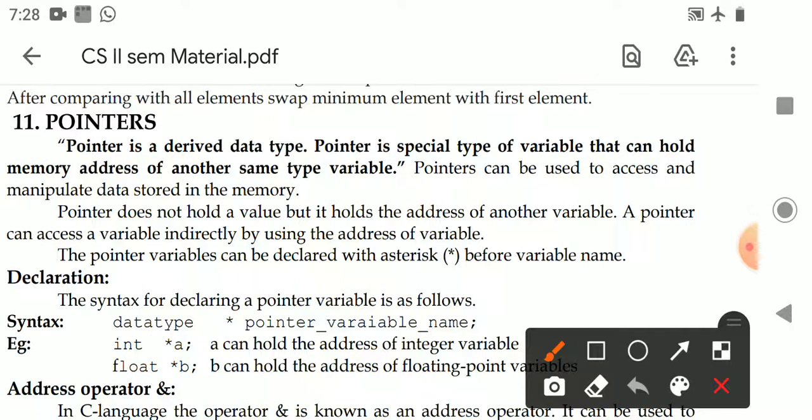Generally, pointers can store only addresses. By using that address, we can indirectly access the value of that variable. Next, how to declare the pointer variable? Just as in C, the pointer variable is declared with an asterisk, and this symbol must be used before the variable name.